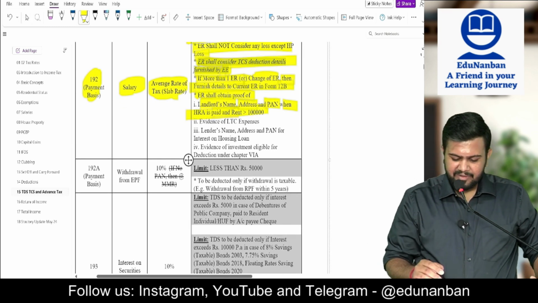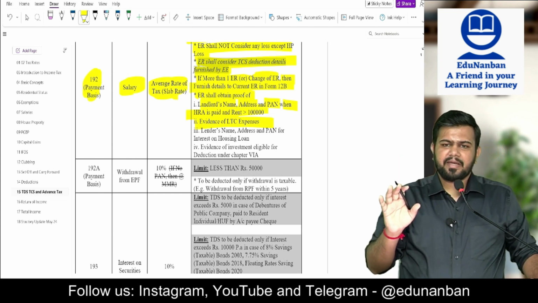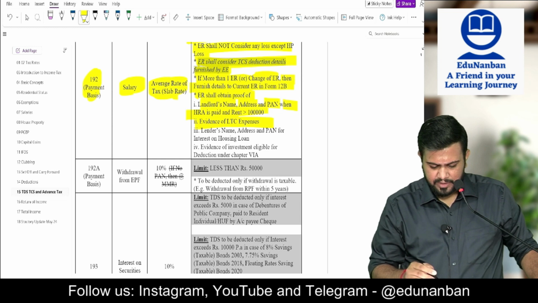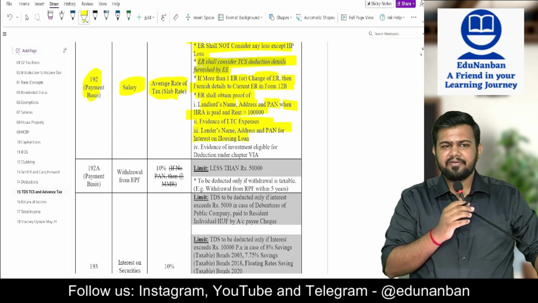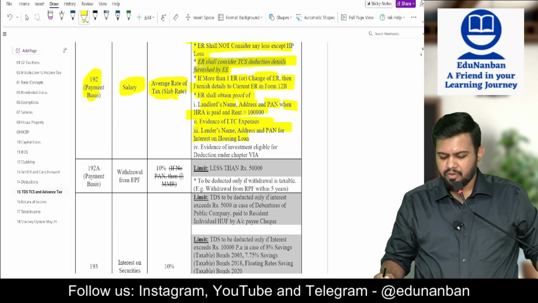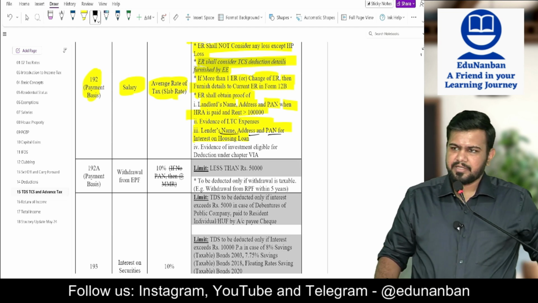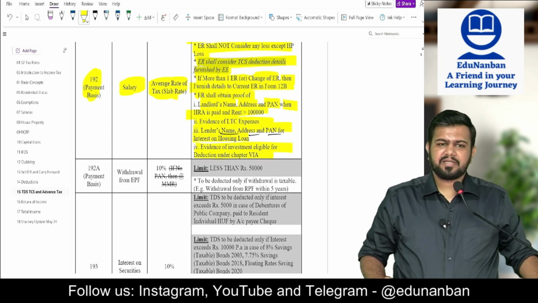Then if leave travel concession is given to the employee, then the evidence should be there. The air ticket, railway ticket, etc. should be there. Next, in case of interest on housing loan, if the employee gives the details of interest on housing loan, then the lender's name, address and PAN number also should be there.